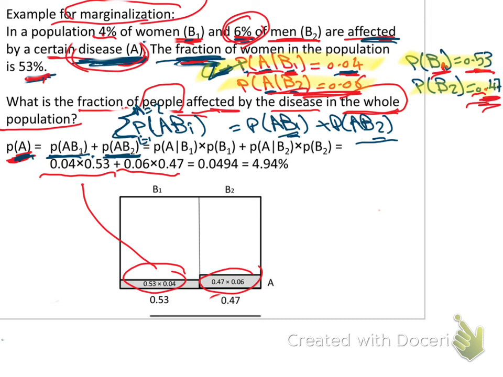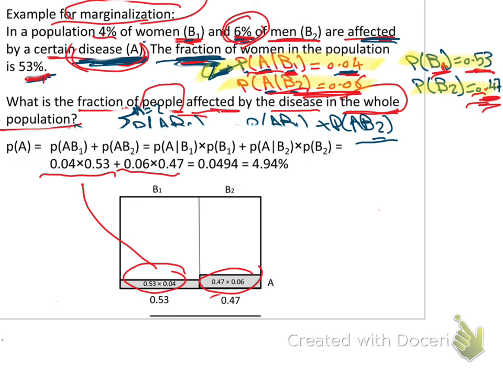So probability of A intersect B1 is probability of A given B1 times probability of B1, and the same thing here, probability of A given B2 times the probability of B2.